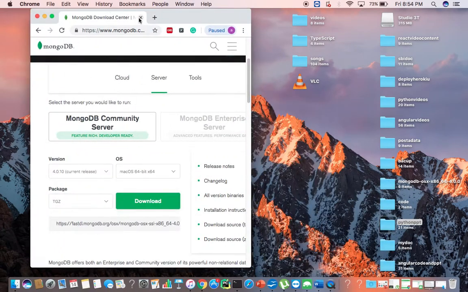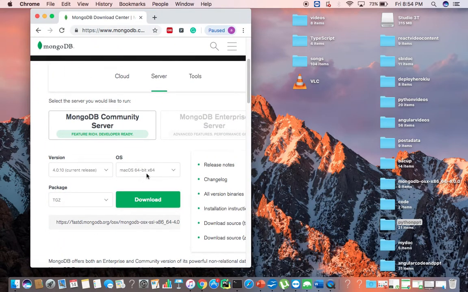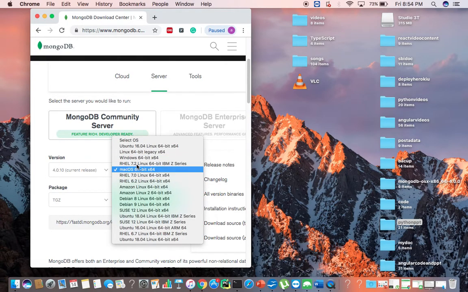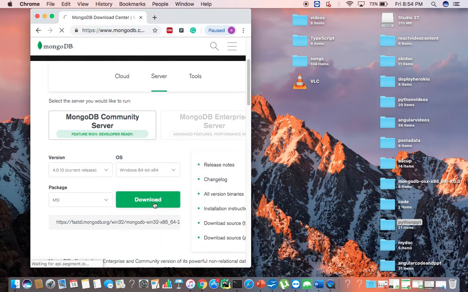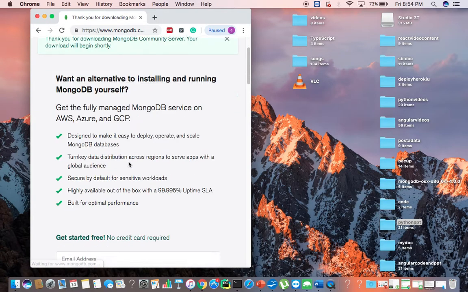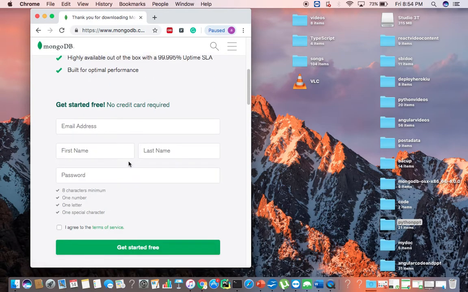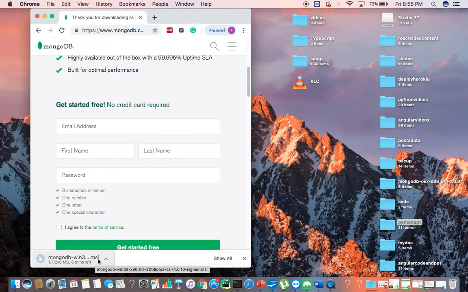Okay, let's cover Windows also. If you choose Windows, you can download the MSI, the exe file. You should download it and then install it. After installation of that exe, you will get a MongoDB folder in your Program Files on the C drive.